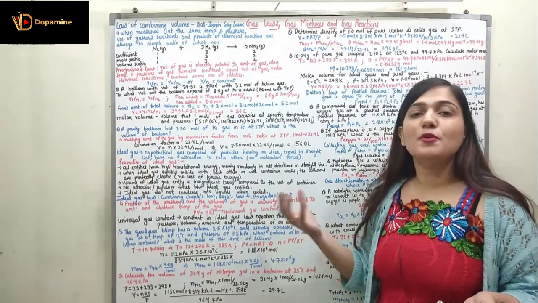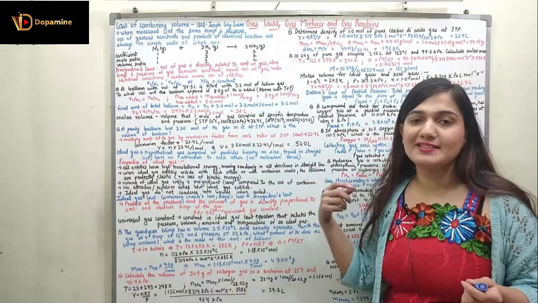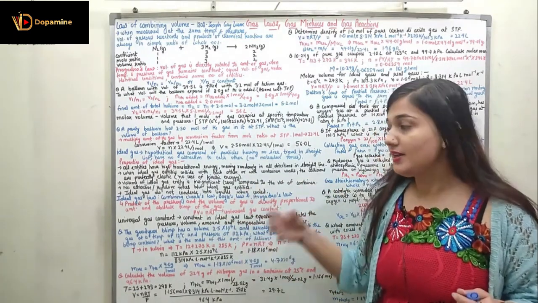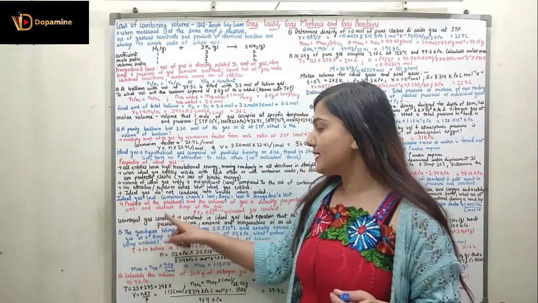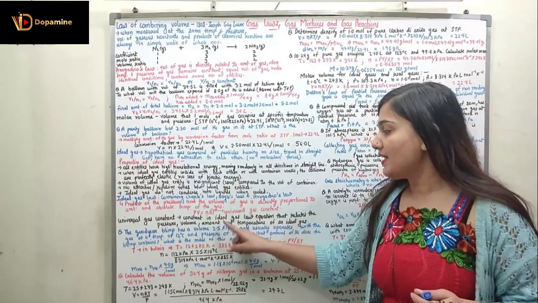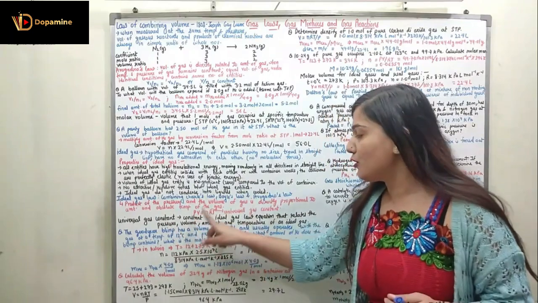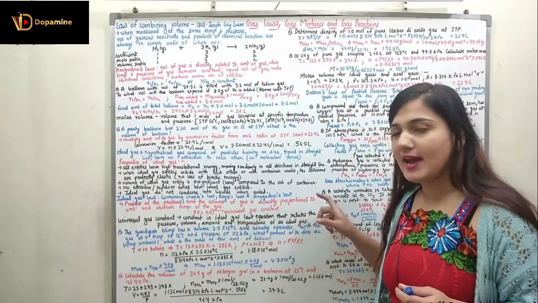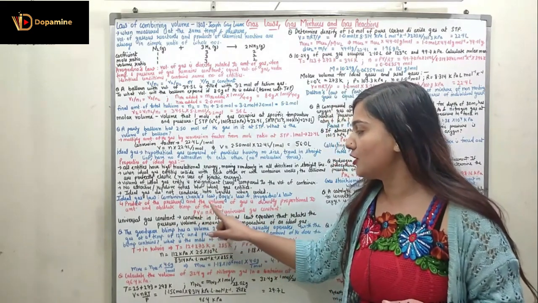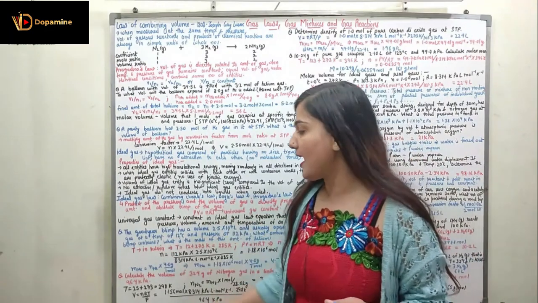If I remove the proportionality sign, I get a constant R, which is the universal gas constant. So PV equals nRT is the ideal gas equation. What is R? R is the universal gas constant. What is the universal gas constant? It's a constant in the ideal gas law equation that relates the pressure, volume, amount and the temperature of an ideal gas. This is a constant which relates all of these entities: pressure, volume, amount or number of moles, and the temperature.